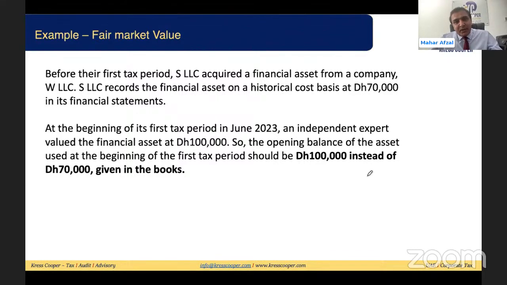So it is quite obvious here that the authorities, the FTA, are not considering the value given in the balance sheet. They are saying, okay, historical cost basis 70,000, but an independent expert says otherwise. We have already discussed in the previous slide that we need to go for the valuation of the assets and liabilities. The independent expert says the value of the asset is 100,000. We need to bring 100,000 instead of 70,000 in our books.